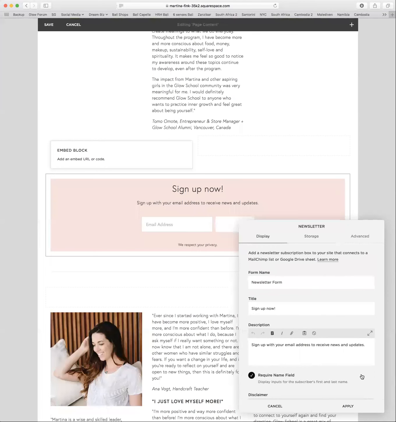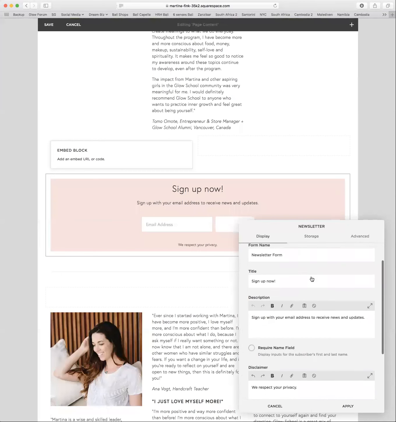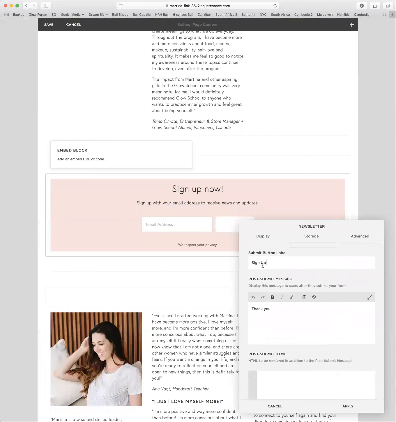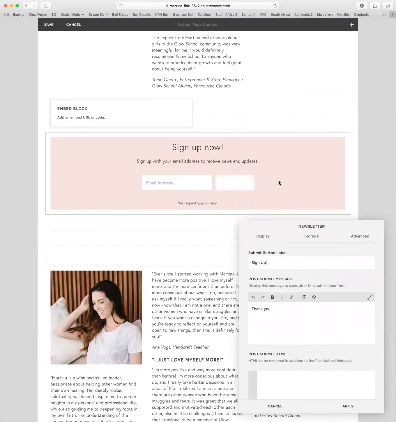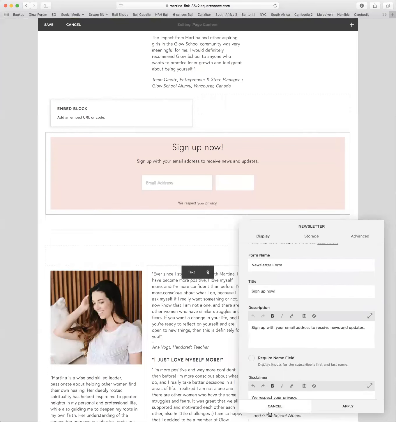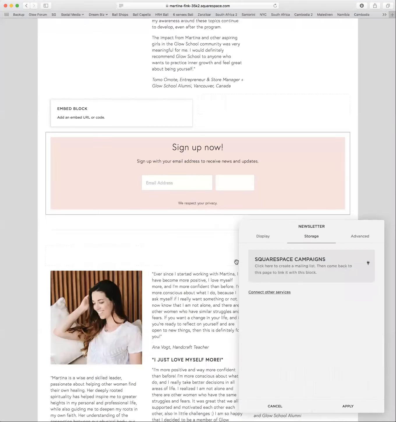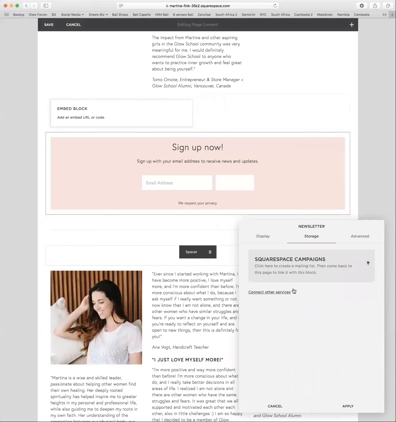So what else do we have here? Okay, storage and then advanced, sign up. You can change the actual button, which you can't really see here because the font is probably white too, and the post submit message. So when people click submit, this is what they're going to see. If you use, okay, let's save this. I can't save it because I can't store it. But basically here you would pick the list it will go to on your MailChimp.